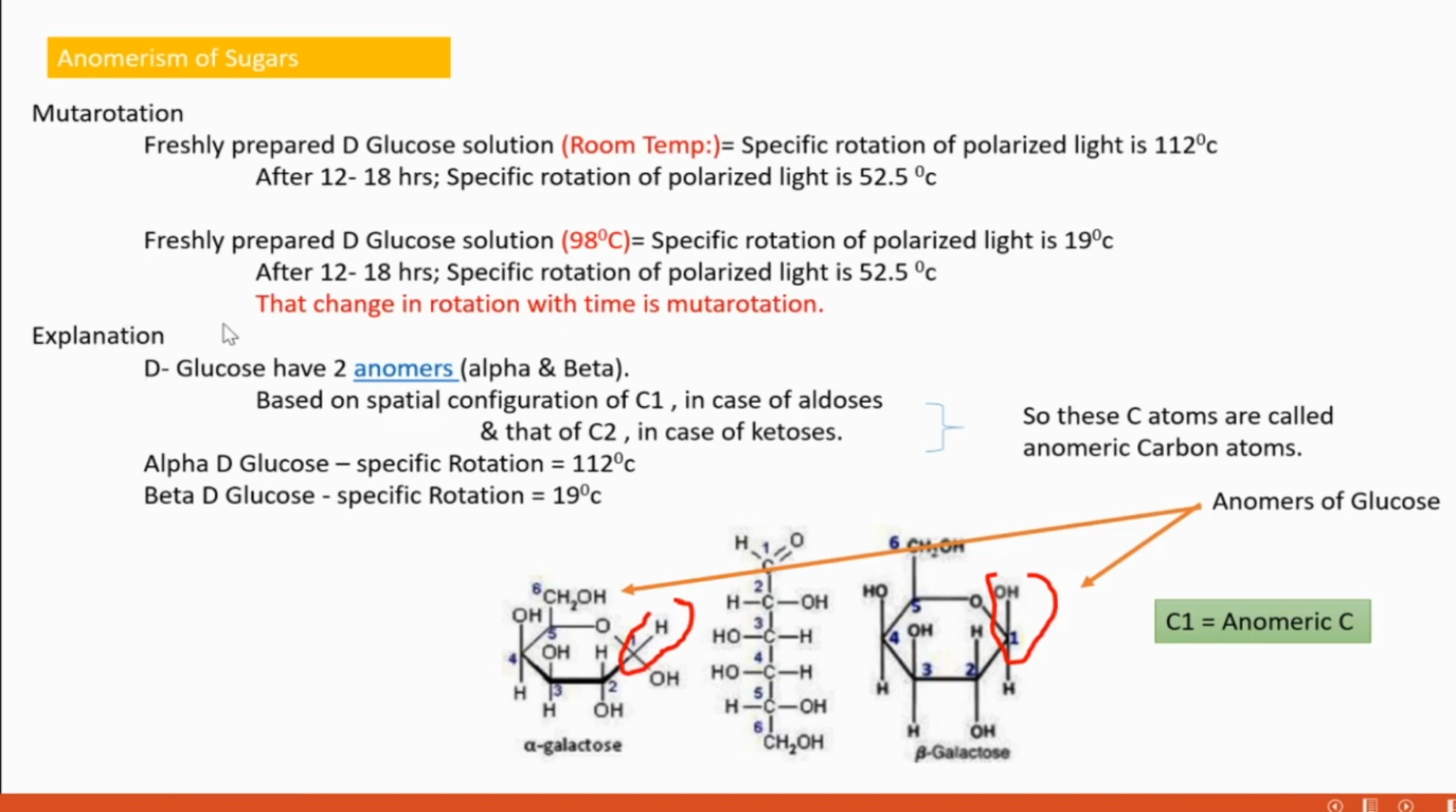Why is this mutarotation happening? Because D-glucose is an isomer of glucose. This D-glucose has two anomers. Which are the anomers? Alpha form and beta form. These are the two anomers of D-glucose. And what are anomers? Anomers are simply the ring forms. This is a straight form and this is the ring-like structure. Those ring-like forms are called the anomers.